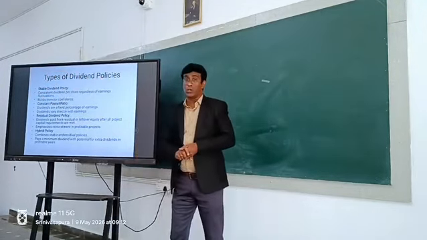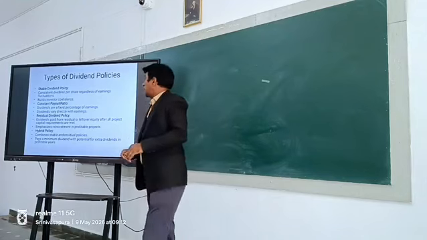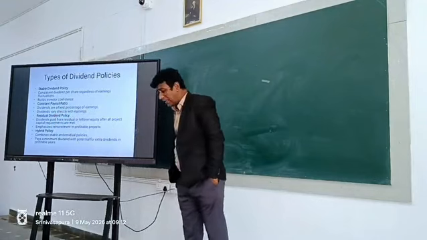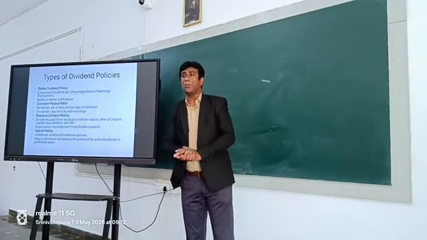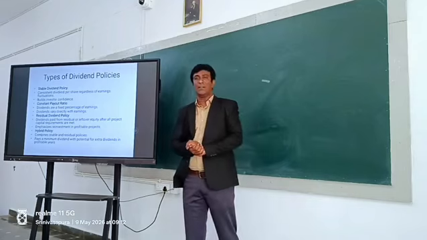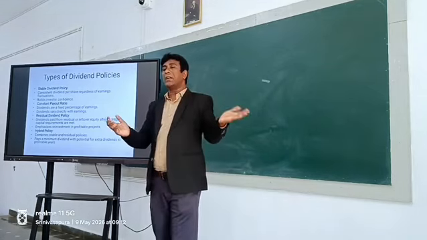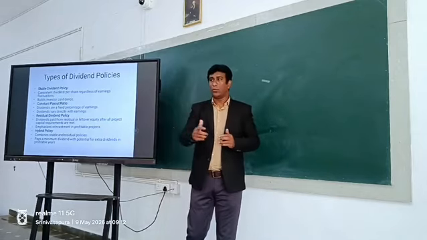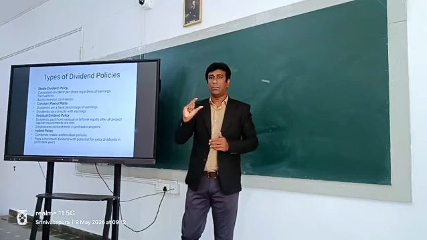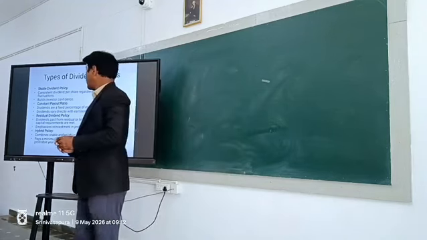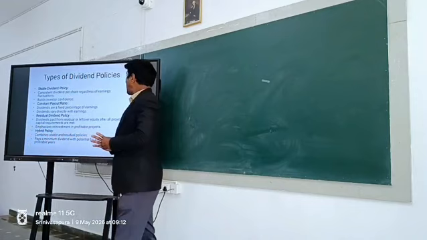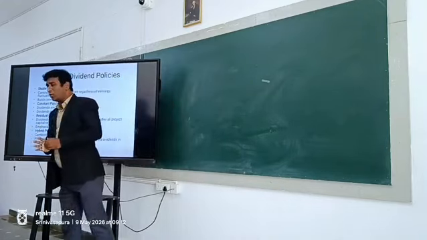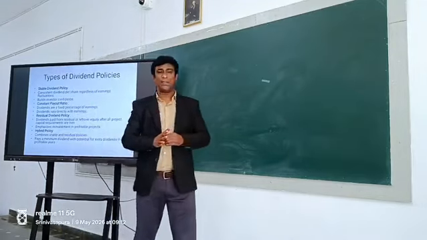A constant payout ratio should be maintained. Here the percentage of the earnings is fixed. For example, if the company is earning 15k, it is 10%. The amount might vary. If the company earns 1 lakh, then 10% of 1 lakh is 10,000. But the percentage remains the same, that is 10%. That is called the stable dividend policy. The amount may vary, only the percentage remains.